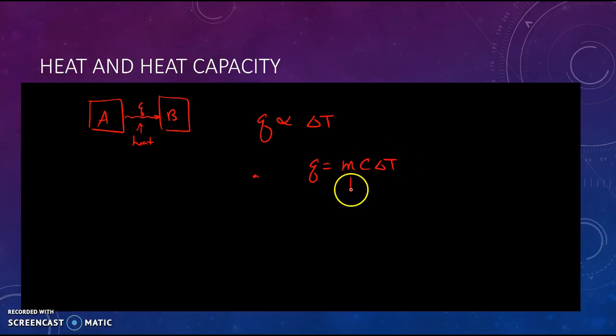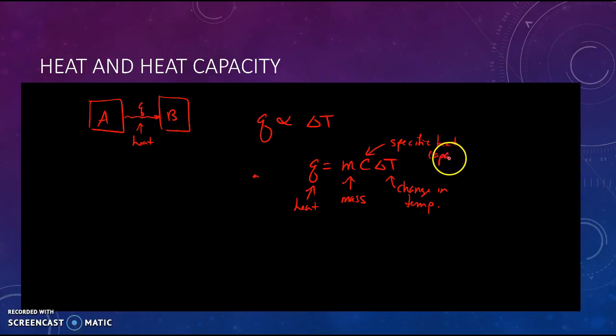So this is how we get our equality. This m is our mass, so the mass of the stuff. Q, as I said, is our heat. This is our change in temperature. Unlike gases, it doesn't matter what units you use for this temperature. You just want to be consistent with this. Right here is called the specific heat capacity.